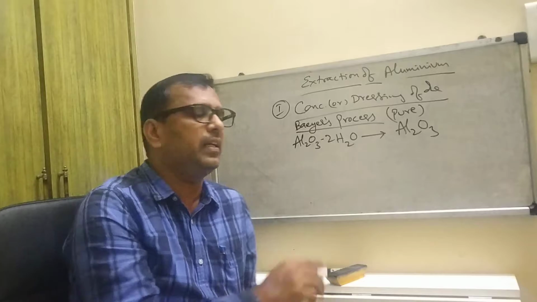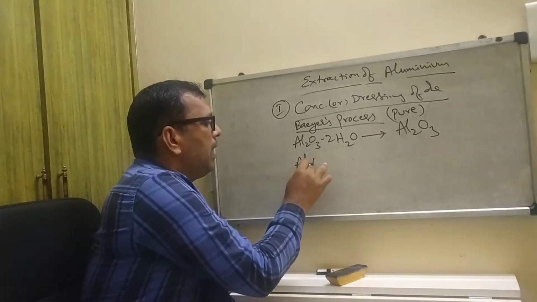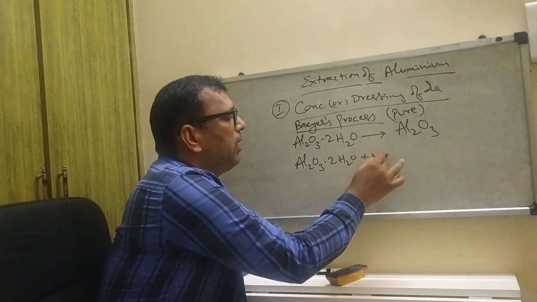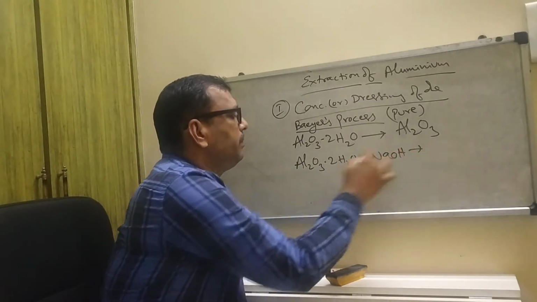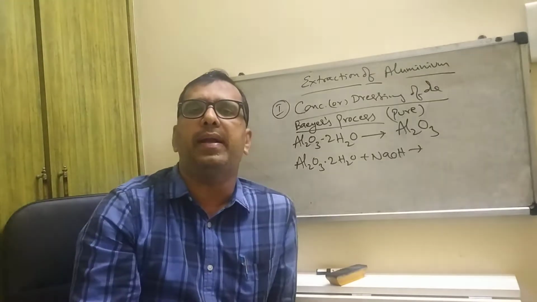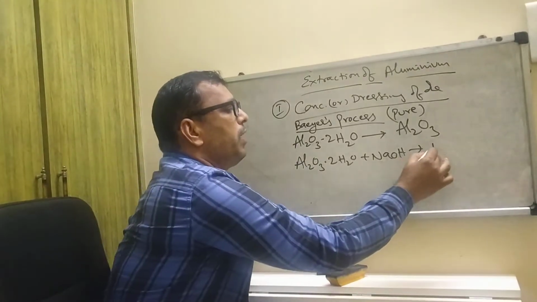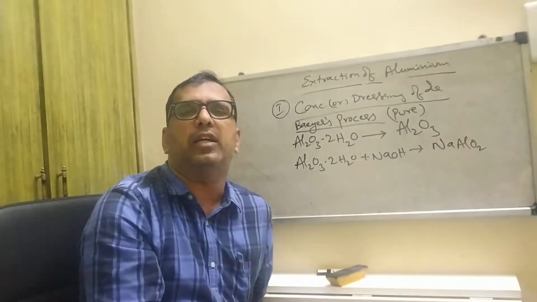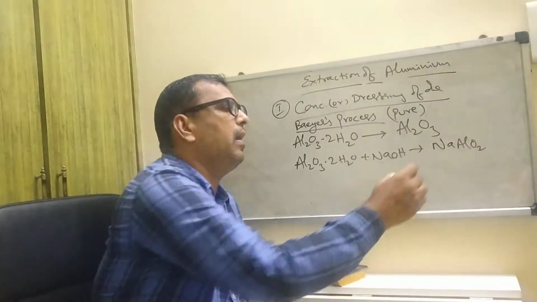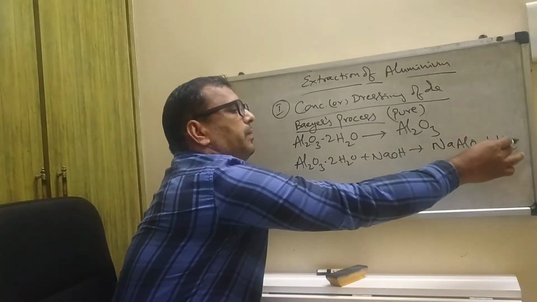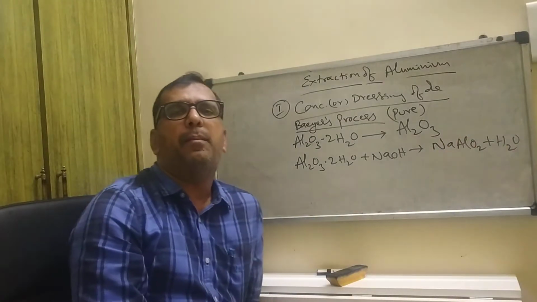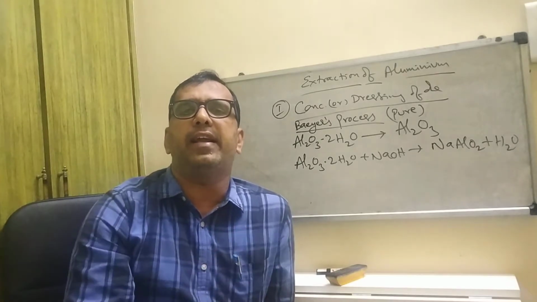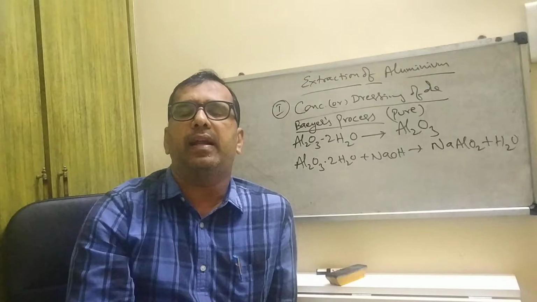How? First, bauxite reacts with sodium hydroxide at high temperature to form sodium aluminate, NaAlO2, and water molecules.